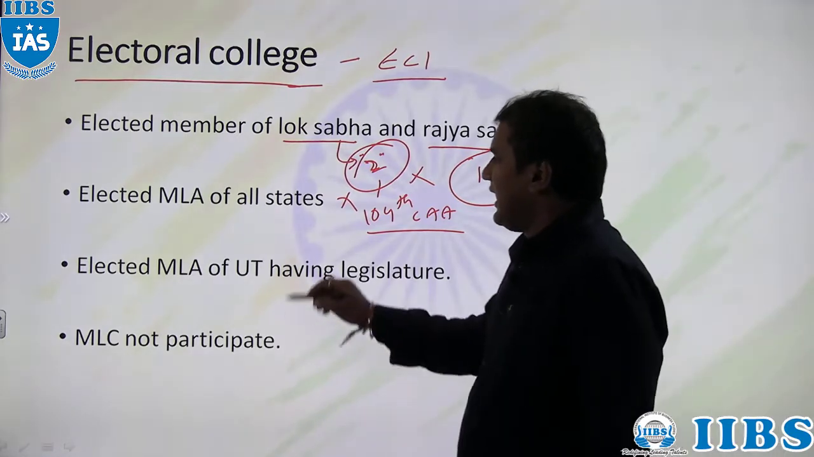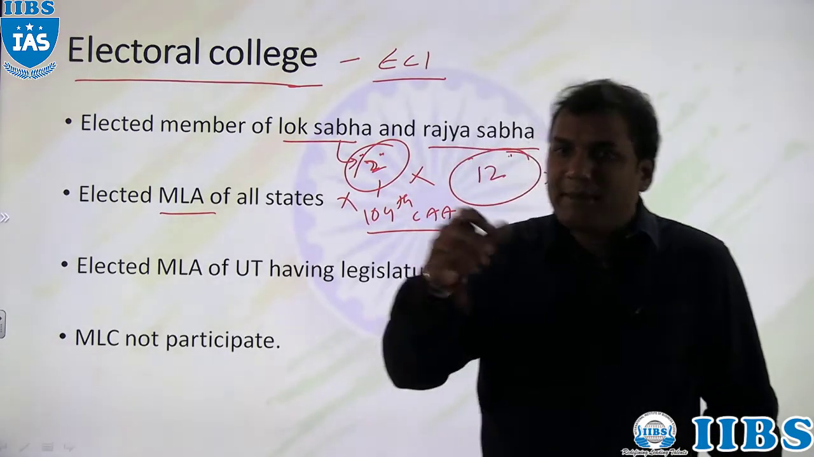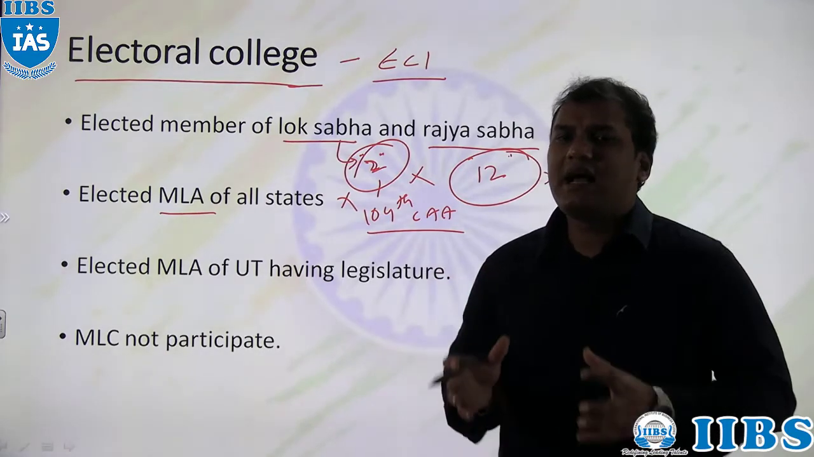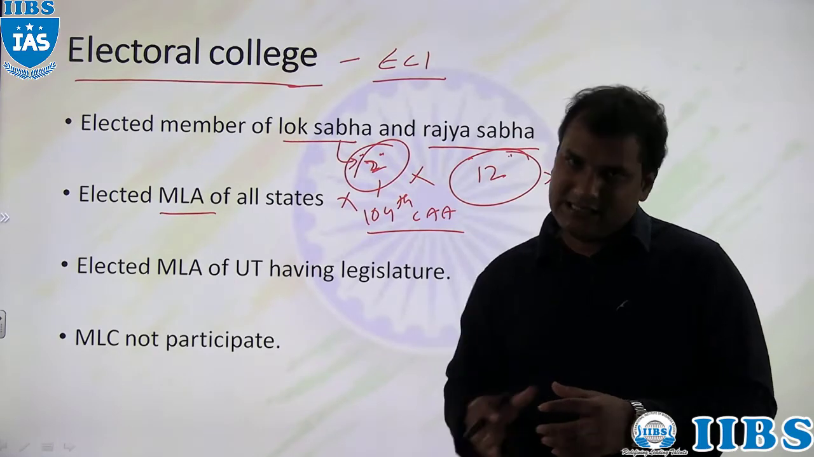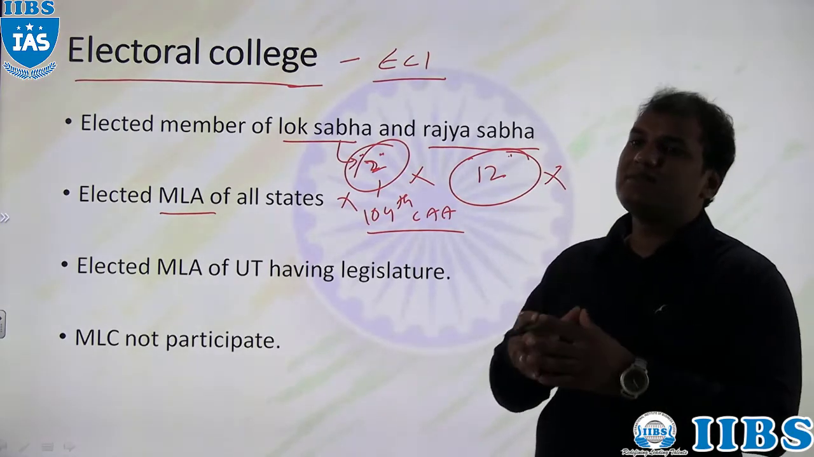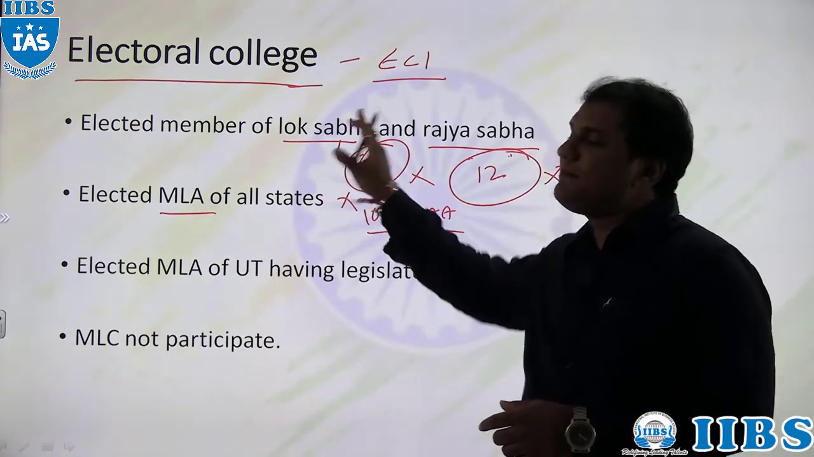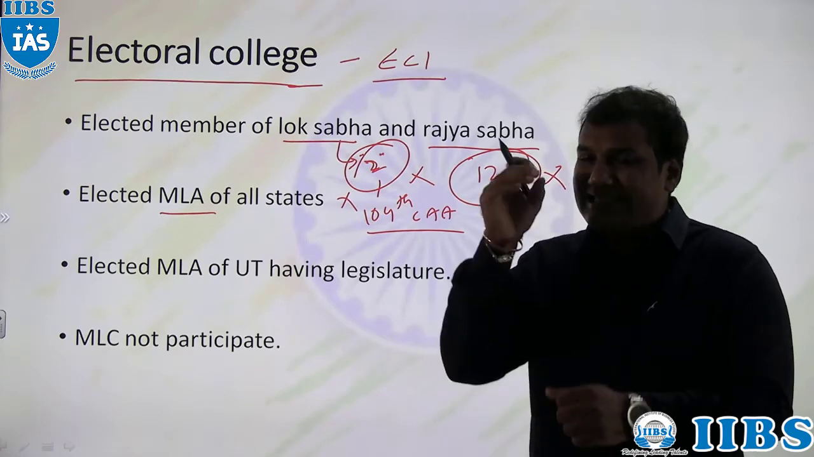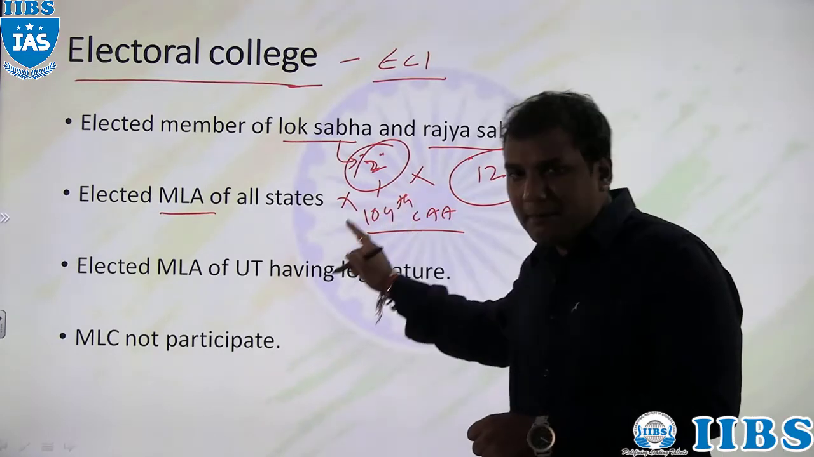Then apart from that, the elected members of the Legislative Assembly of all states. At present India has 28 states, and different states have different numbers of members of Legislative Assembly. Only those MLAs who are elected by the people directly will participate in the election of president. Nominated members of the State Legislative Assembly will not participate in the election of president.